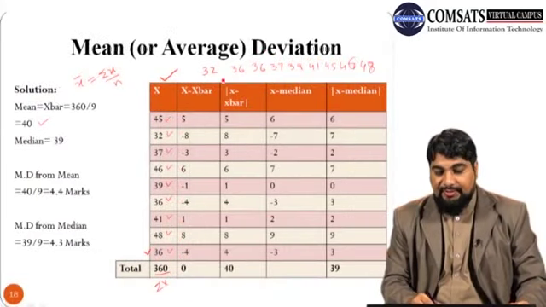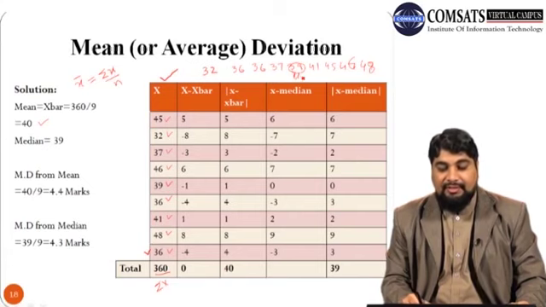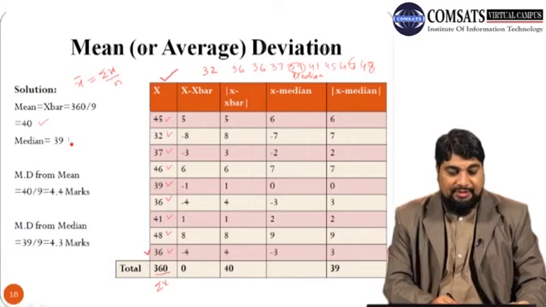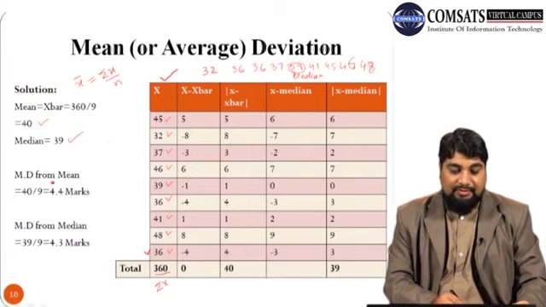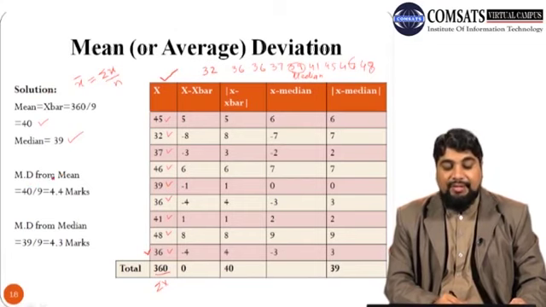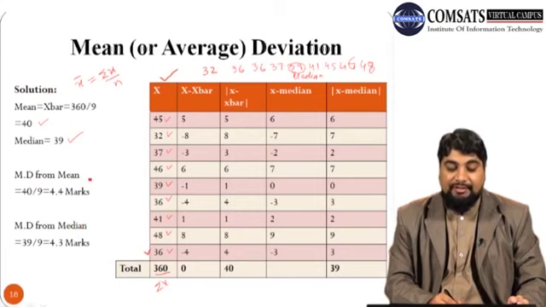We can see that we have 9 marks, so the middle is 39. So 39 is our median. The median is 39 for this ungrouped data. Now we are interested in finding mean deviation from mean and mean deviation from median.